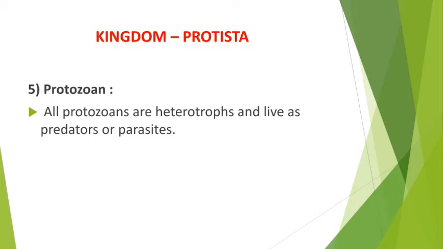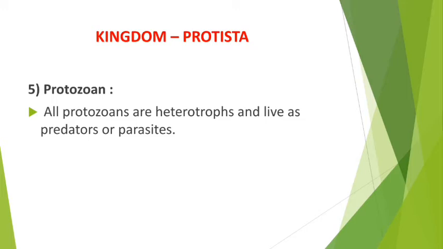Now the fourth group, slime molds, are saprophytic. They cannot prepare their own food, but live on decaying plant parts or in the humus. Then the fifth group, the protozoans, are all heterotrophs, heterotrophic in nature. That means they cannot prepare their own food. They live on other plants or animals for their food.